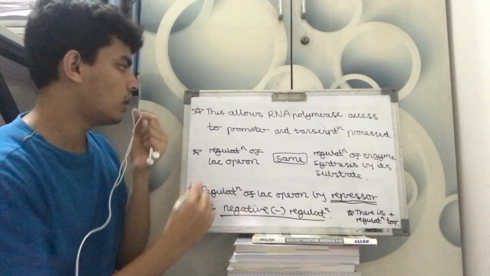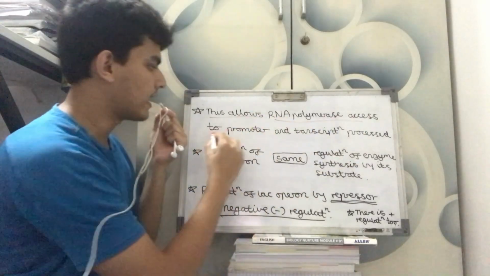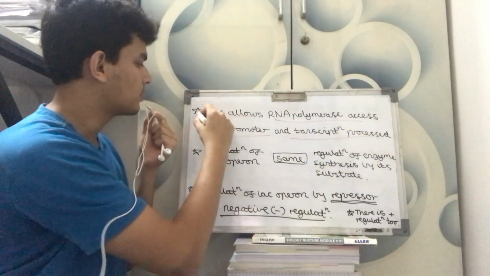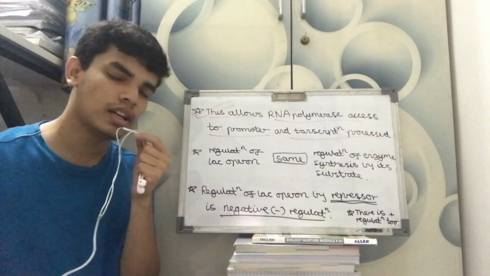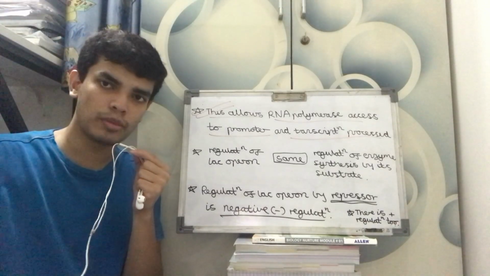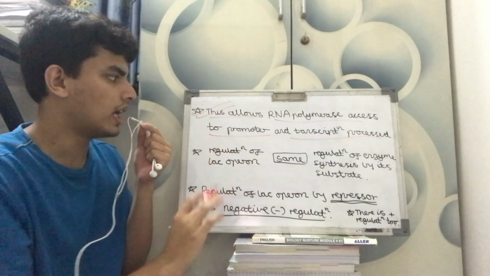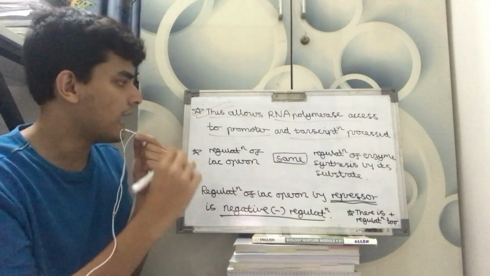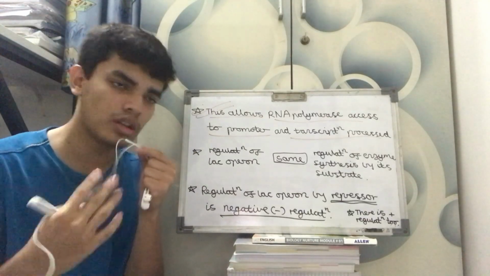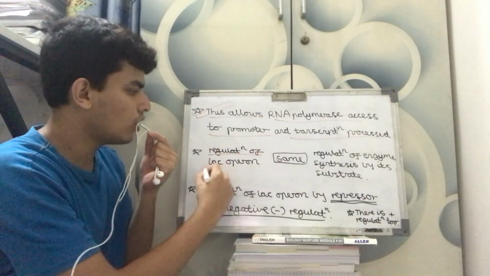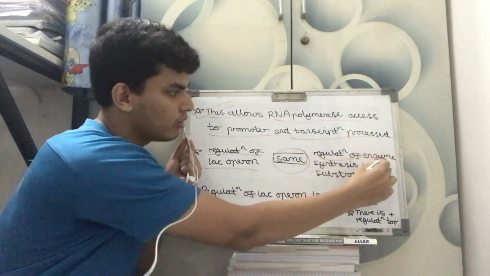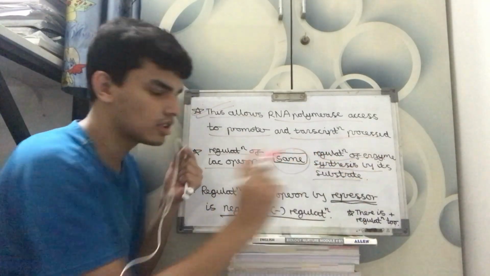So now this allows RNA polymerase access to the promoter and transcription occurs. Just as I said, the repressor is removed from the operator region. So this allows RNA polymerase access to the promoter and transcription occurs. Regulation of Lac Operon is the same as regulation of enzyme synthesis by its substrate.